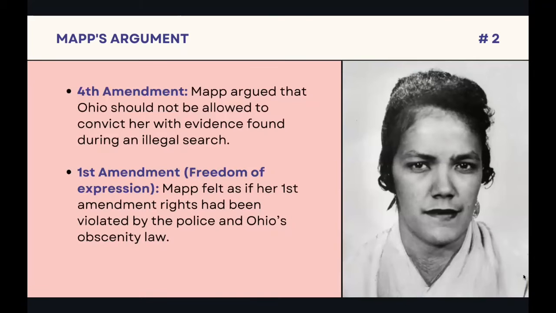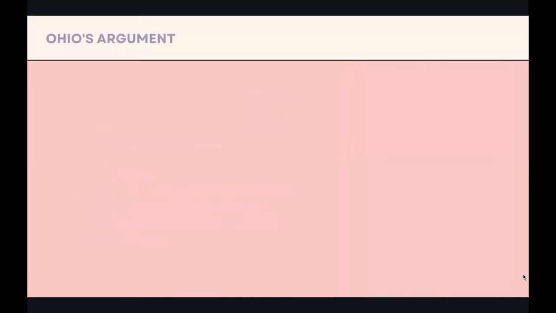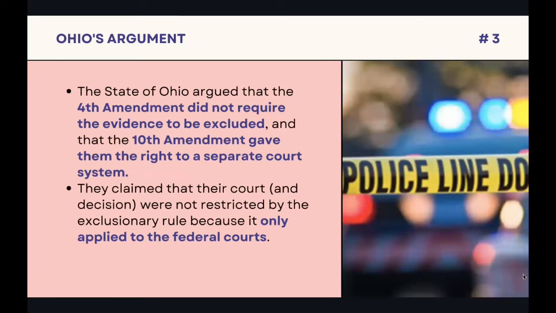Ohio's argument was that the Fourth Amendment did not require the state of Ohio to exclude the evidence and that the Tenth Amendment reserved them the right to a separate court system. Ohio claimed that their court was not restricted by the exclusionary rule since the rule only applied to federal courts and not state courts. The exclusionary rule prohibits the use of illegally obtained evidence in a criminal trial.